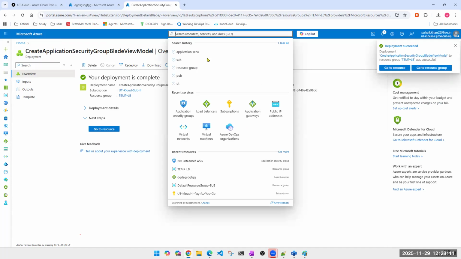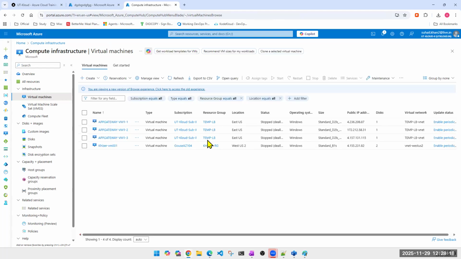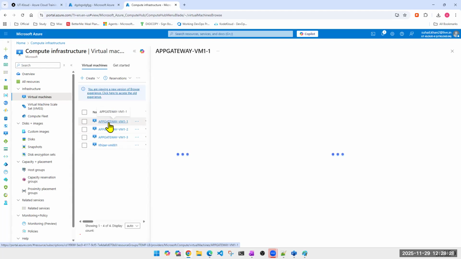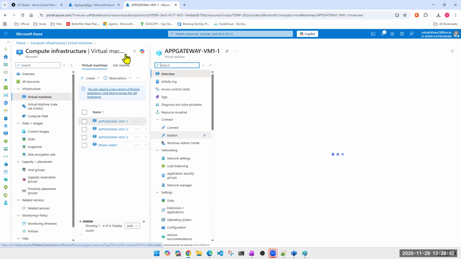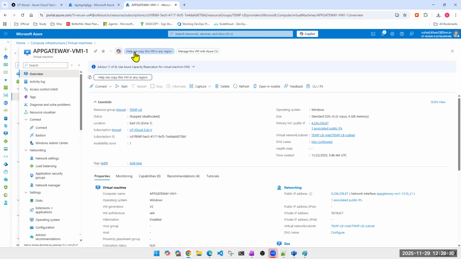Now I'll go to that machine. Now let's say these are the machines. These 300 machines are there, which are in the same subnet, right? And I want to block the internet on 150 machines. So first thing, I'll check which NSG is applied at the subnet level for this machine.